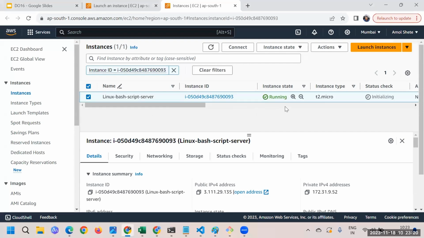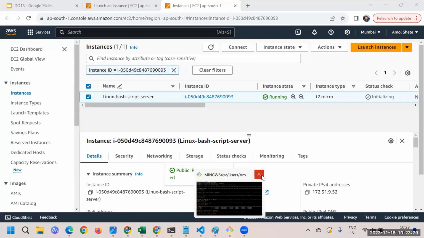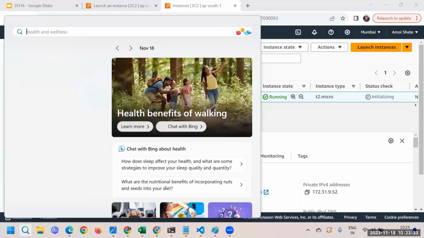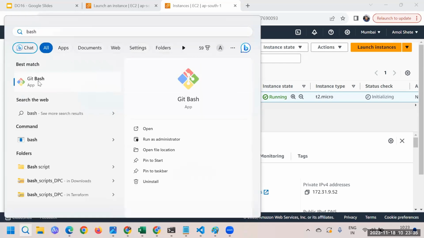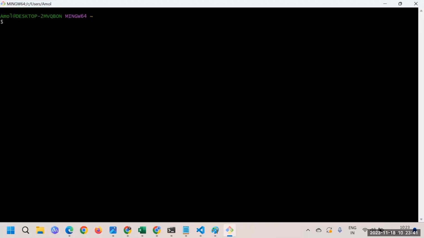All right. Here we have a machine in running state. So let me simply log into it. Here I'll copy the public IP, and I'll close the existing terminals and open a new one. Here I'll open Git Bash, and we'll go to the downloads folder, where my key is. I'll go inside that, and here I'll say ssh -i.